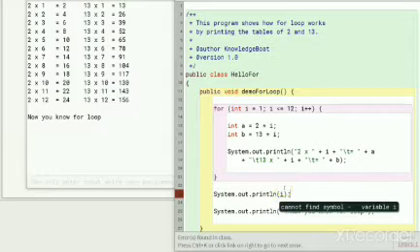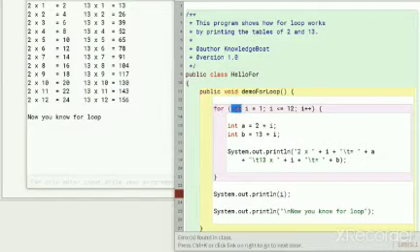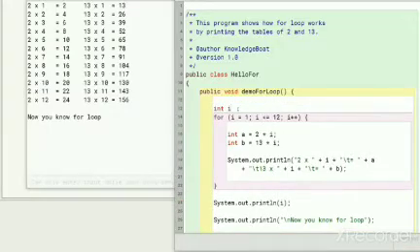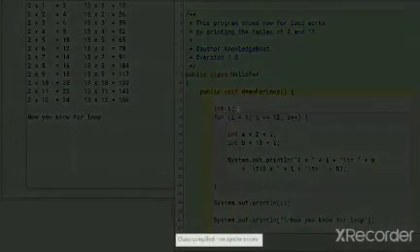I am trying to print i's value outside the for loop, but I am getting a compile time error as i does not exist outside the for loop. Most of the times, the loop control variable is only used within the loop. It is not needed outside. But if you need to use it outside the loop too, then you should declare it outside for like this. Now this println is not giving any error as i is available outside the loop too.